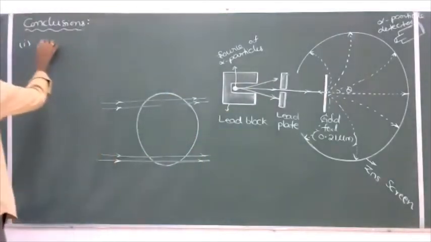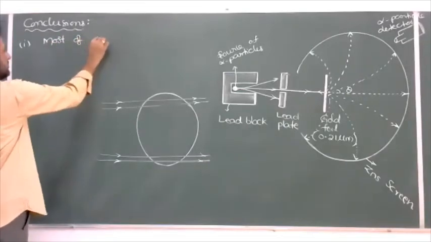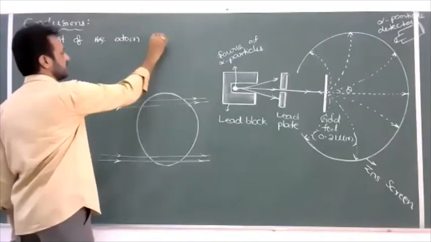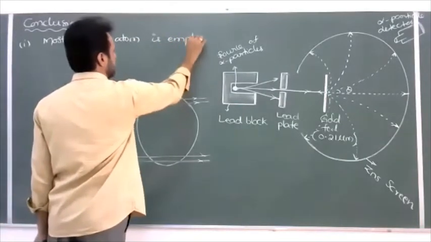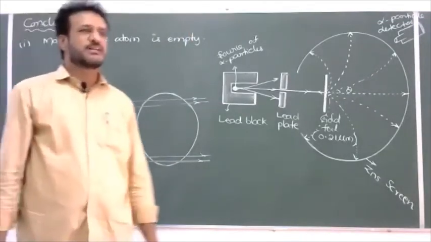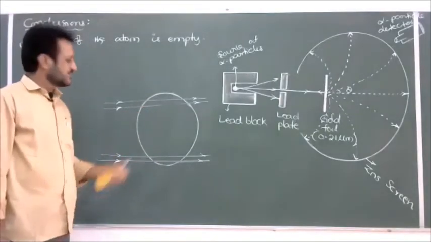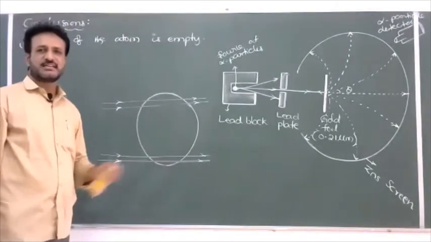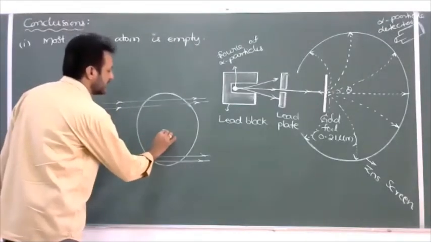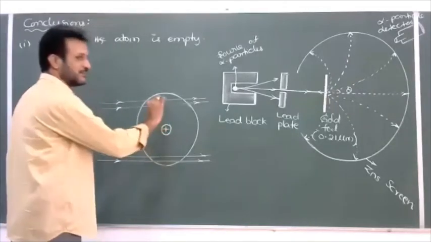So one observation we can write: most of the atom is empty. If most of the atom is empty, where will the matter be located? Exactly at the center of the atom. The total positive charge and almost 99.9% of the mass of the atom is concentrated only at the central part of the atom like this.